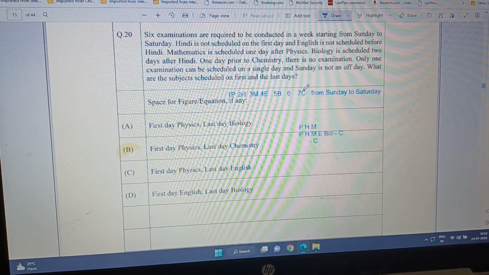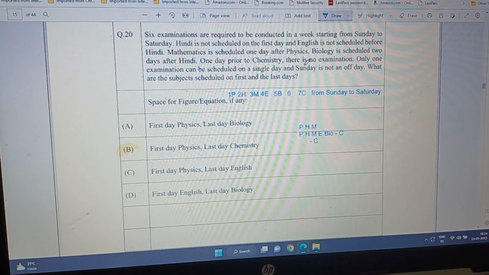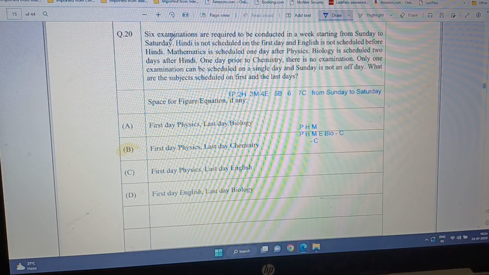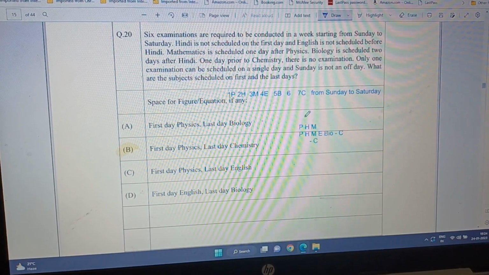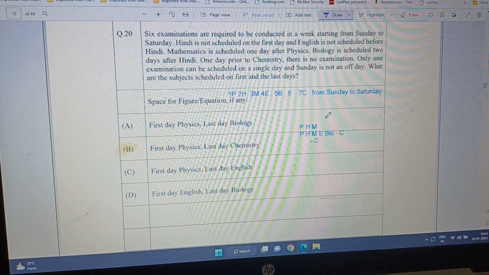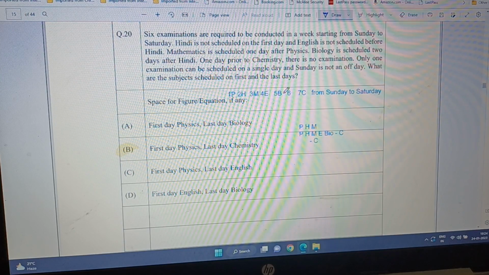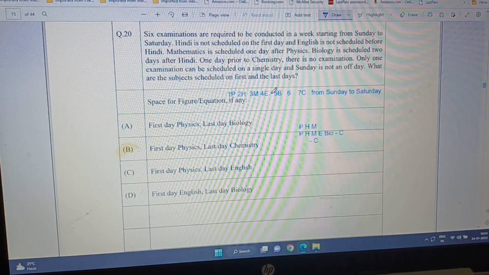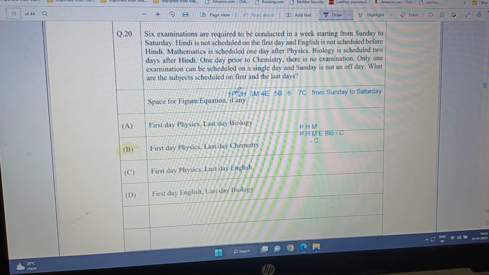Sunday is the first day because we are starting from Sunday to Saturday. So it cannot be chemistry, it cannot be Hindi, it cannot be math, and it cannot be biology either. So it can be only English or physics on Sunday.